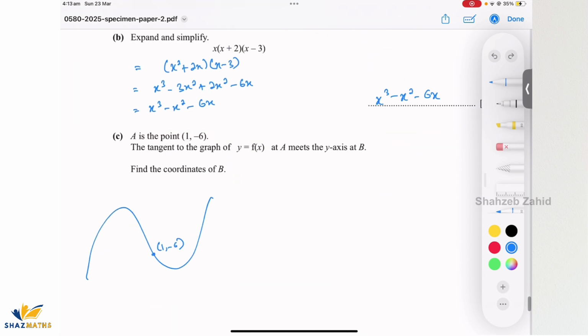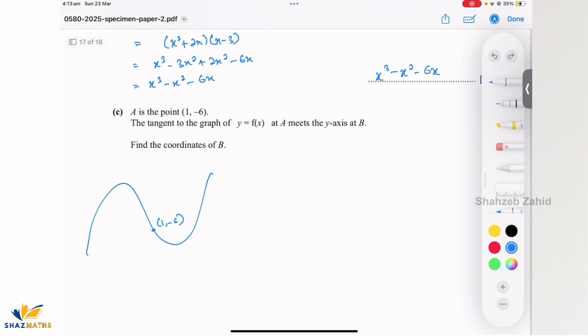Now what we need is, we first need the equation of that tangent, right? For the equation of tangent, we do know that if we need to find the equation of a straight line, which is the tangent in this scenario, what do we require? We require a gradient and we require a point. So what is the gradient? We would need to find that. We do know the equation of the curve is y equals x cubed minus x squared minus 6x.